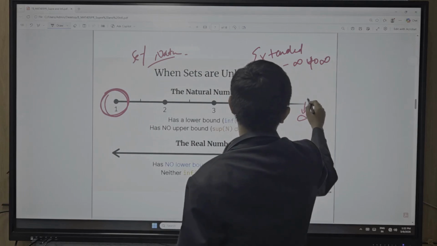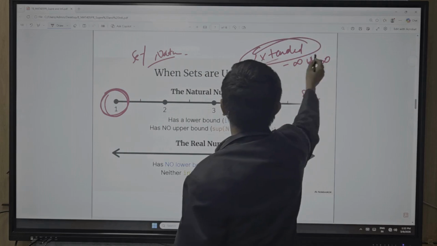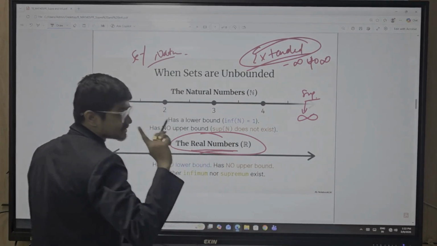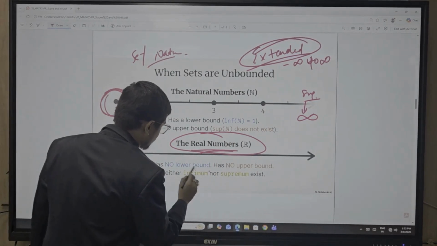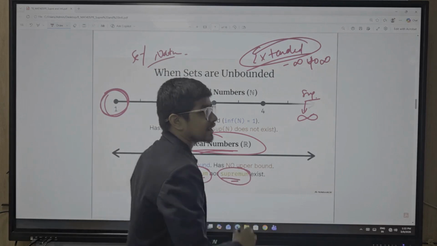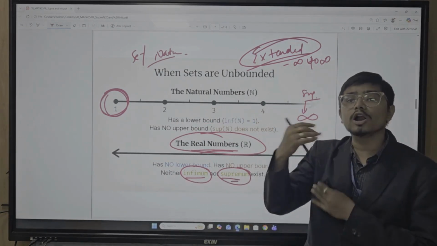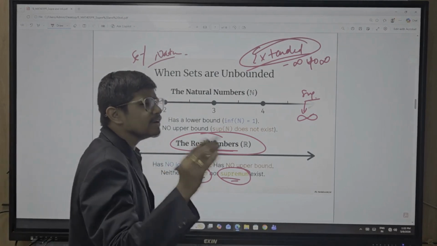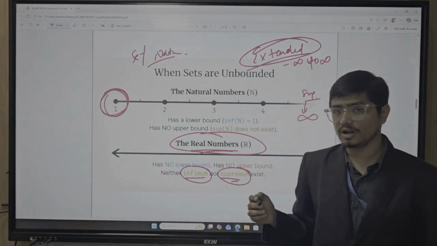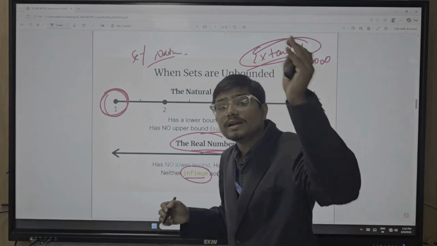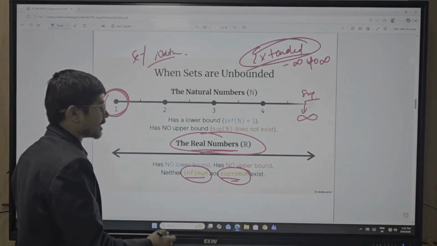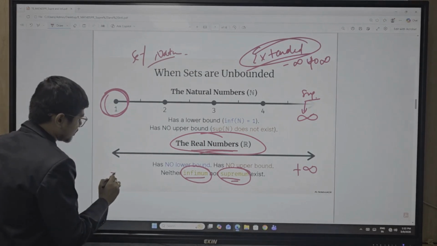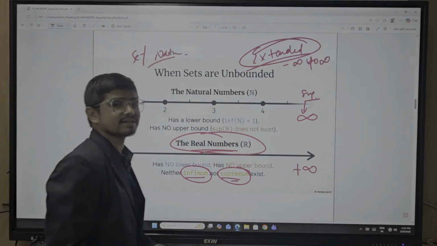The supremum value is infinity when we consider the extended real numbers. But when you consider only the real numbers, not the extended real numbers, neither supremum nor infimum exists, because in the real numbers there are infinitely many real numbers. But when we convert this real line into the extended real line, the supremum of the extended real line is plus infinity, and the infimum of the extended real line is minus infinity.